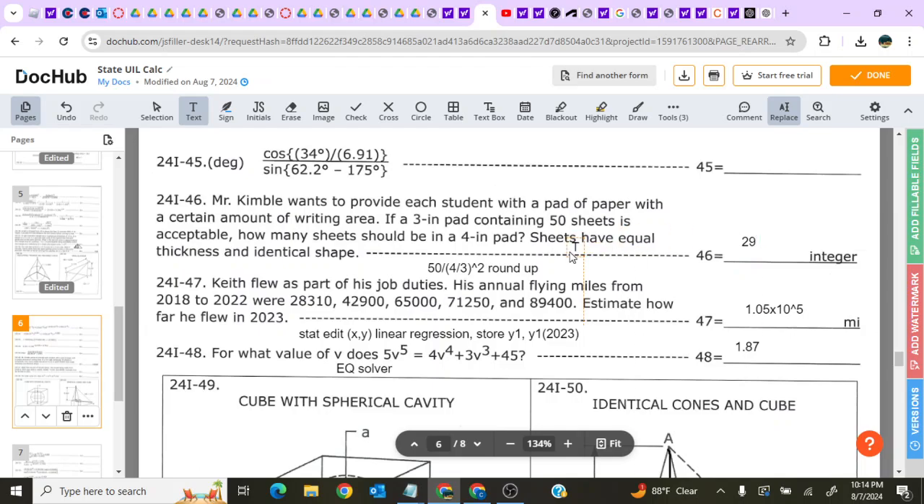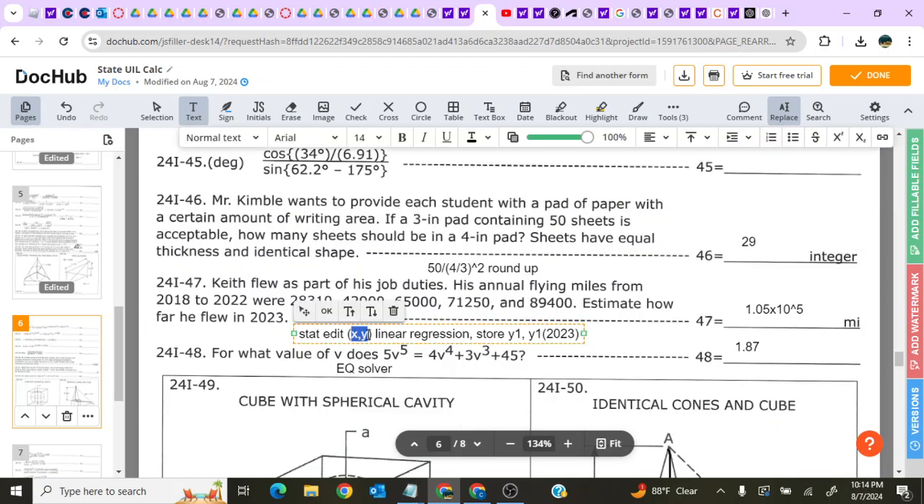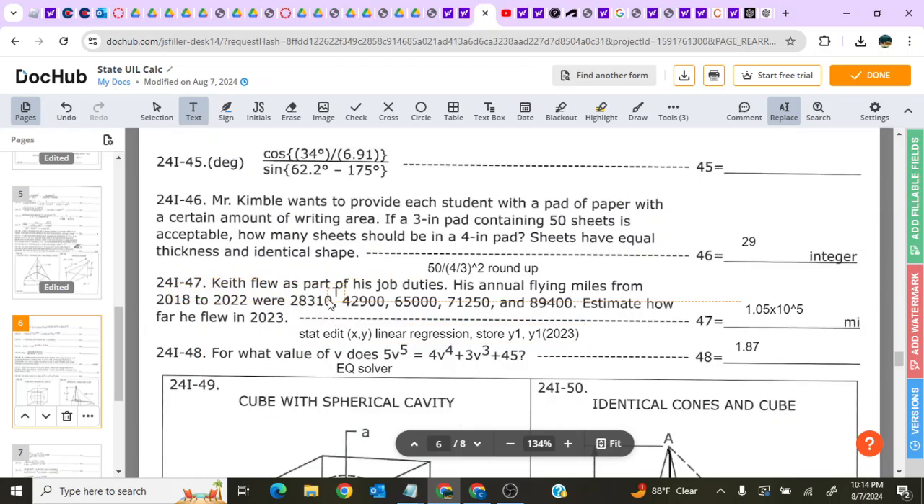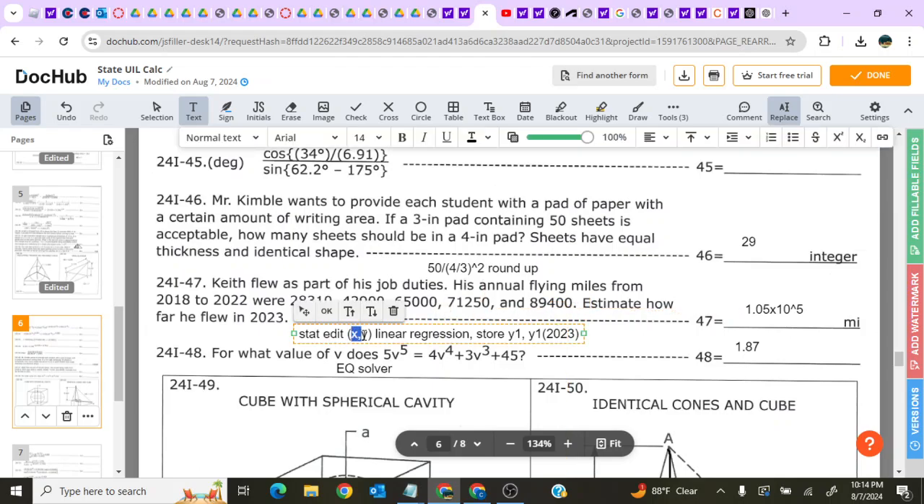47. Keith flew as part of his job duties. His annual flying miles from 2018 to 2022 are 28310, and so on. I'm not reading all of those. How far did he fly in 2023? You're given your x values in years and your y values in miles, and there's nothing to insinuate that this is anything other than plug in x and plug in y for your linear regression. 47 is always a linear regression problem, by the way.